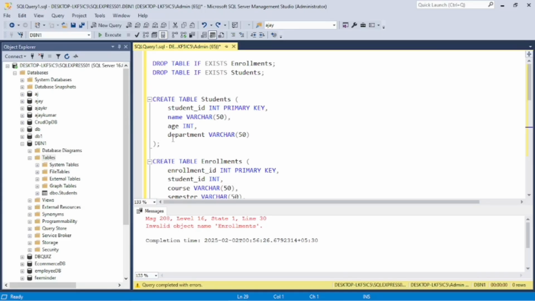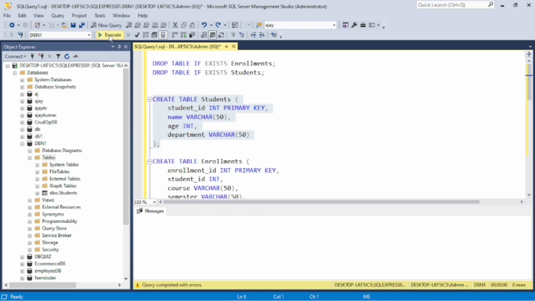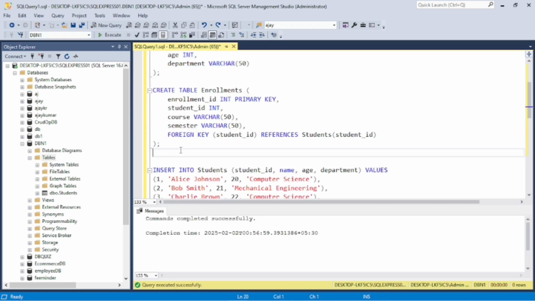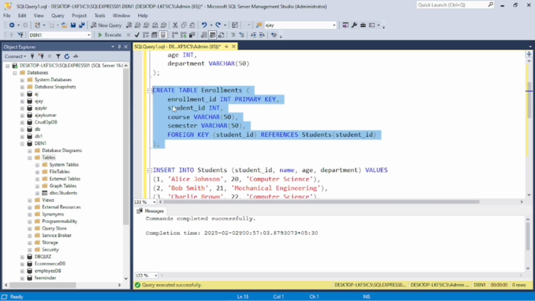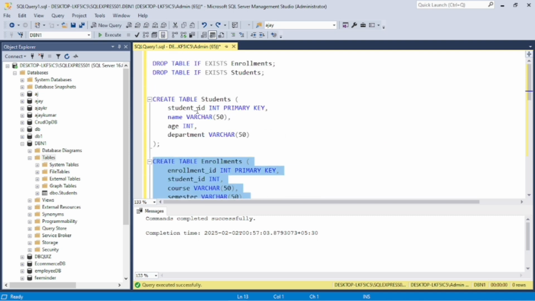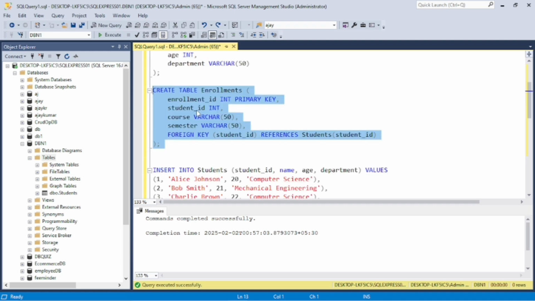For the practical, here are the students table and the enrollment table. Here are some fields of the tables to create. Run it to create the table, and also run the enrollment table. Both tables, students and enrollment, were created successfully. Here are the student ID, name, age and department of the students. Here is the enrollment ID. Student ID is a foreign key here. This is the primary key of the first table, students, and here are the course and semester.